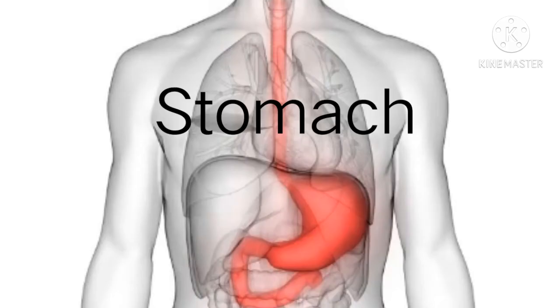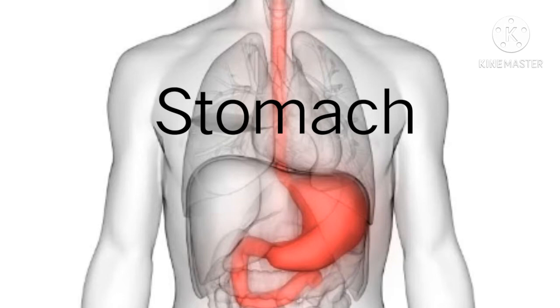Next, stomach. The large sac-like part of the alimentary canal is called the stomach. The gastric glands of the stomach secrete gastric juice. Food that has entered the stomach is churned, meaning it is mixed up properly. 3 components of gastric juice, namely hydrochloric acid, pepsin and mucus are mixed with food here and it becomes acidic.